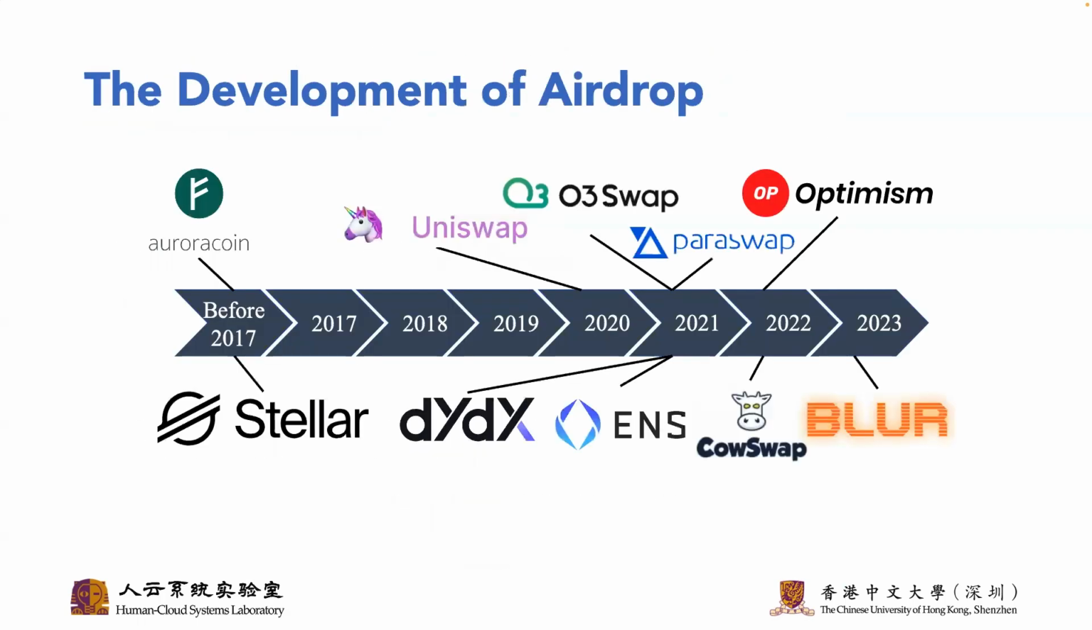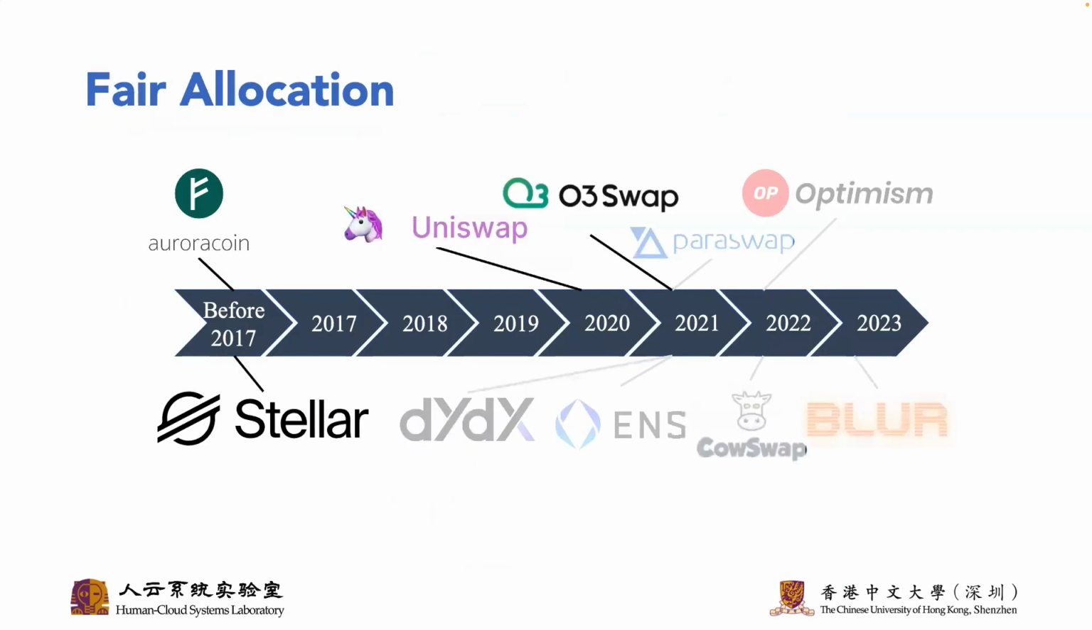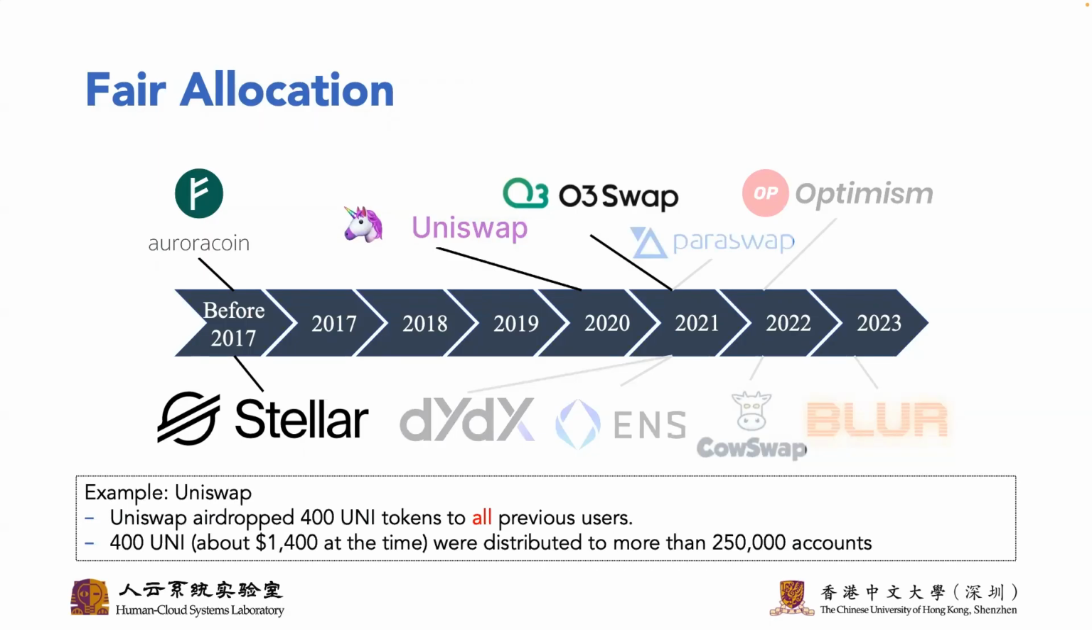Next, let's talk about the development of airdrop. The first is fair allocation. Fair allocation means all previous users will receive an equal number of tokens. For example, Uniswap airdropped 400 tokens to all previous users.